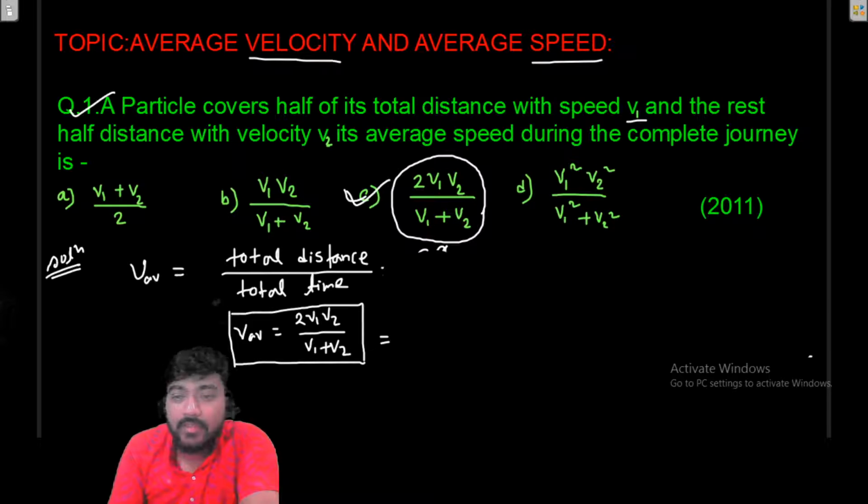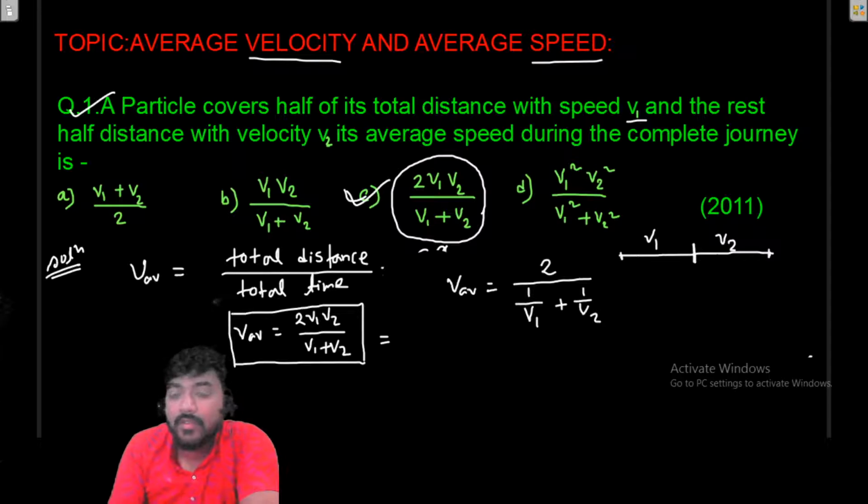If the path is divided into two equal halves, and here the velocity is v1 and here the velocity is v2, then obviously the average velocity will be 2 divided by 1 by v1 plus 1 by v2.